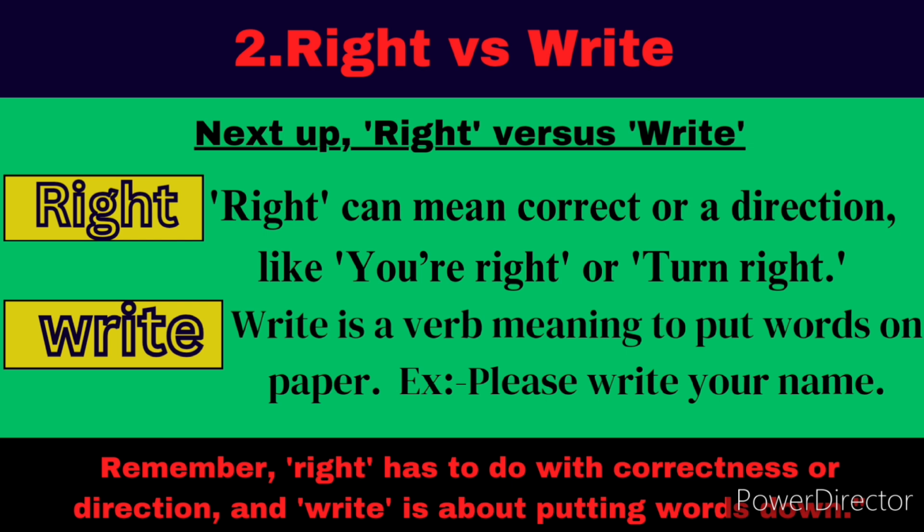Next up, right versus write. Right can mean correct or direction, like you are right or turn right. Write is a verb meaning to put words on paper. For example, please write your name. Remember, right has to do with correctness or direction, and write is about putting words down.